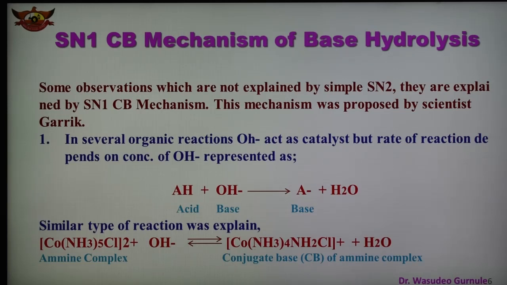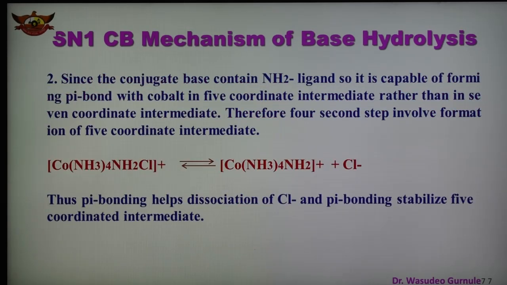So in this case, forming the conjugate base, this is the first point. And in case of second, as the conjugate base contains the NH2 ligand, it is capable of forming a pi bond with the cobalt in the 5 coordinate intermediate rather than the 7 coordinate intermediate. Therefore we can say that the second step involves formation of a 5 coordinate intermediate.